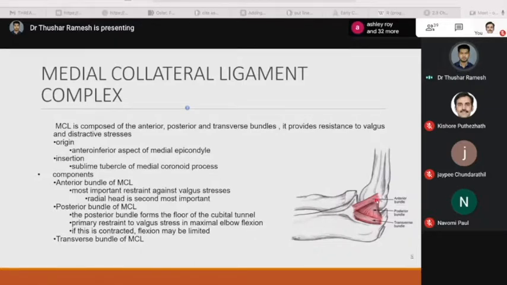The radial head is the second most important one. Now let's see the posterior bundle. The posterior bundle forms the floor of the cubital tunnel and is the primary restraint to valgus stress in maximal elbow flexion. Earlier I said that the anterior bundle is the most important restraint against valgus stress; now, in maximal elbow flexion, it is the posterior bundle of the medial collateral ligament. If this is contracted, flexion may be limited. And there is also a transverse bundle of the medial collateral ligament complex.